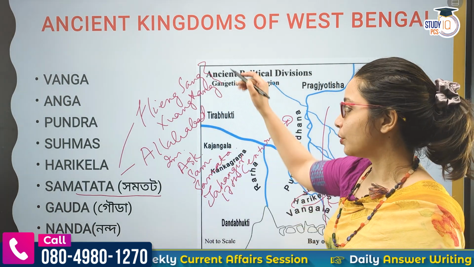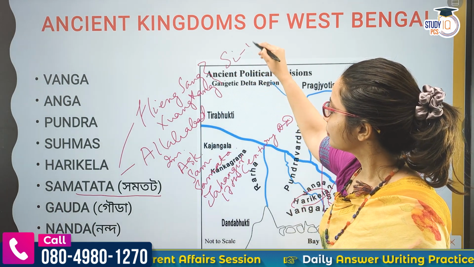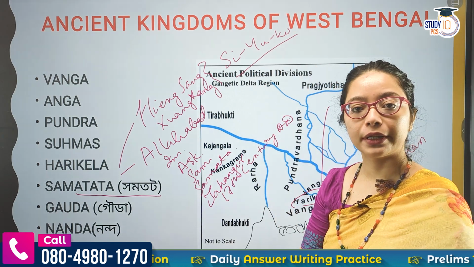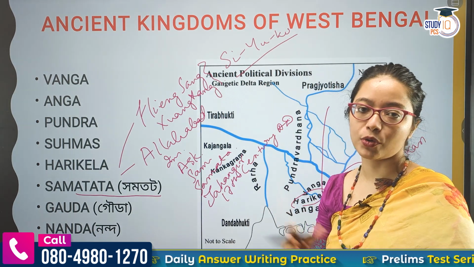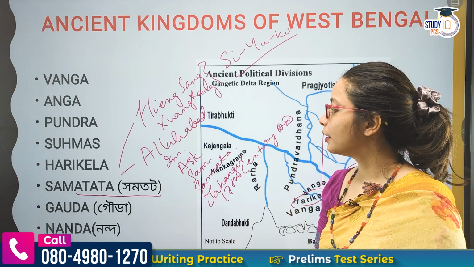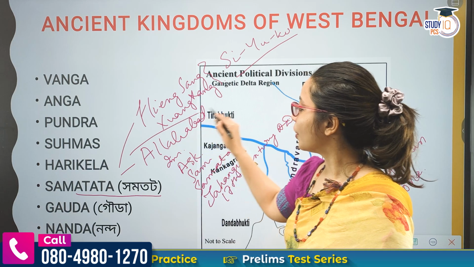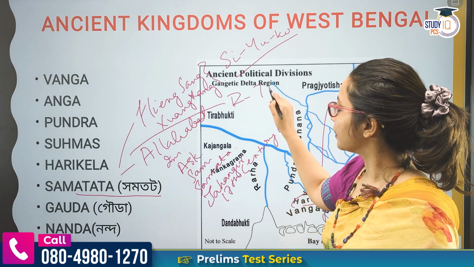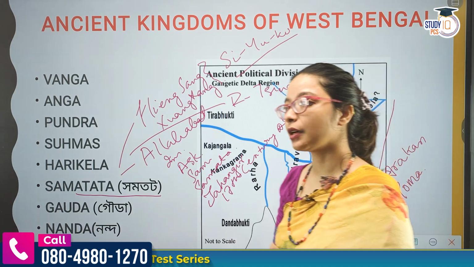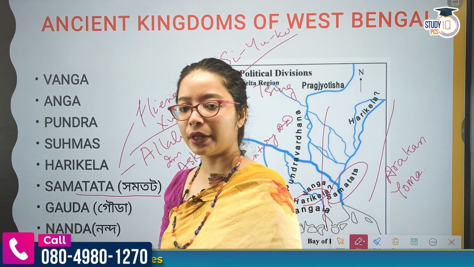So he wrote a book, and there also he mentions about Samtat. ঠিক আছে? Then another traveler was I Singh. He also mentions. I Singh came in, I think, 673 or 4 AD.